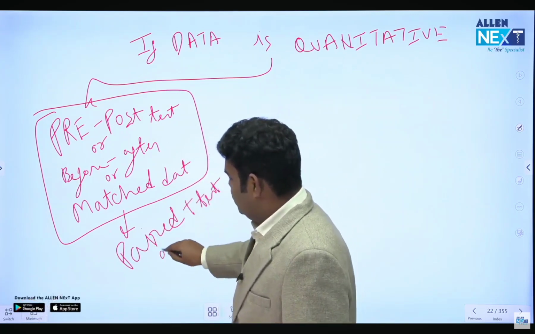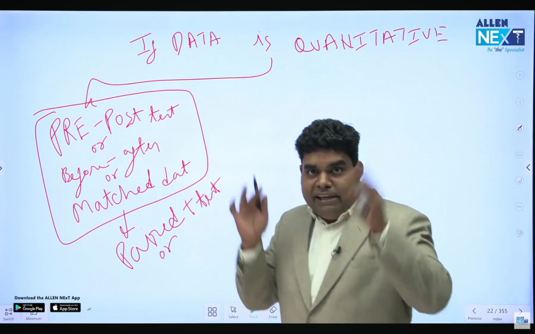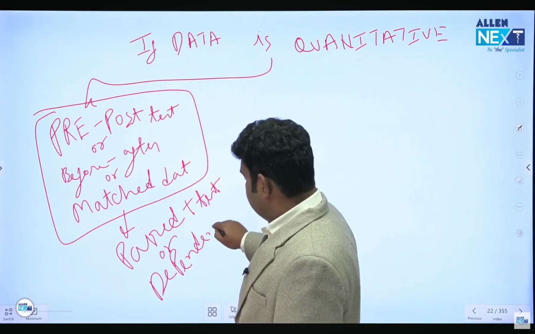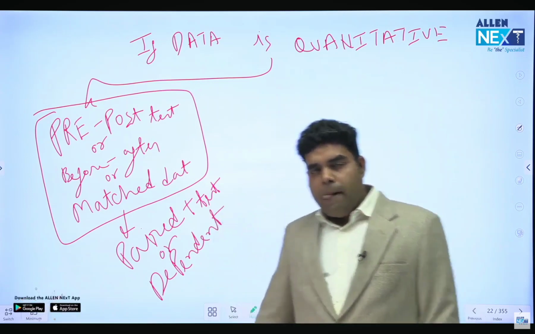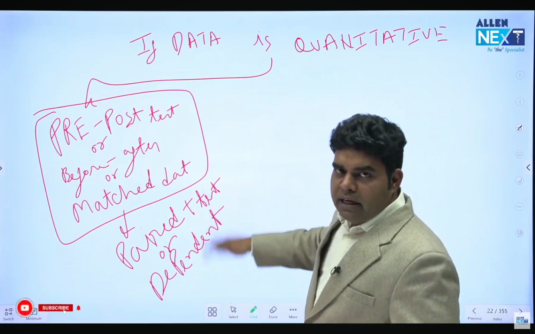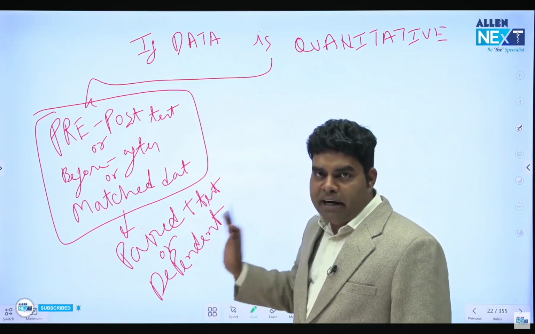Paired t-test is also known as dependent t-test because they are dependent on the same one group of people. So if these three words are written, the answer is paired t-test, dependent t-test.